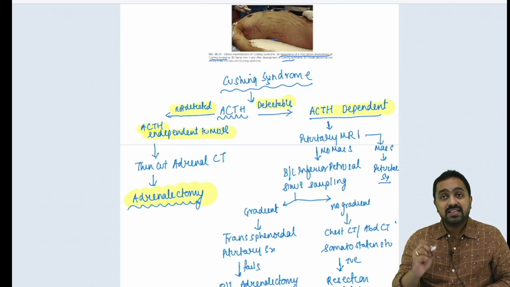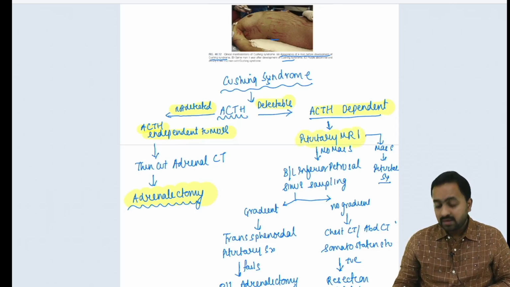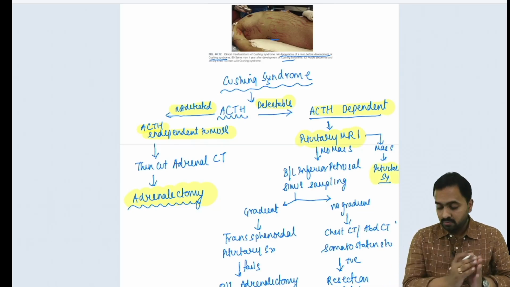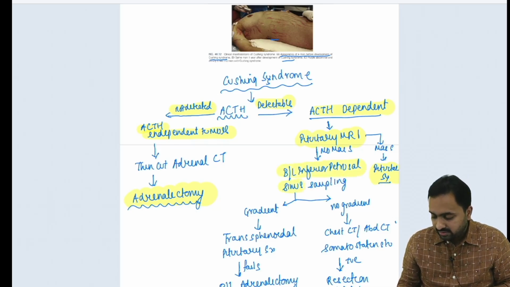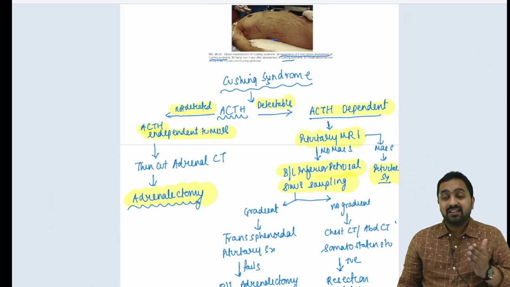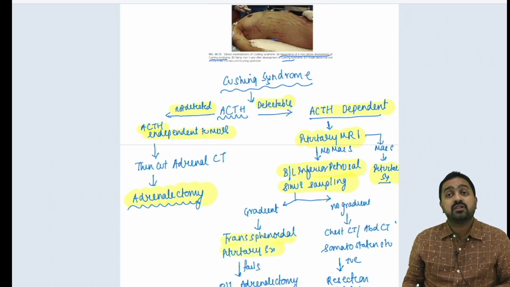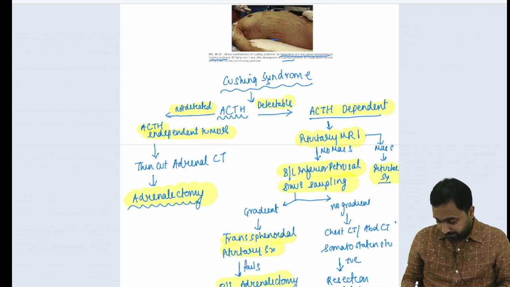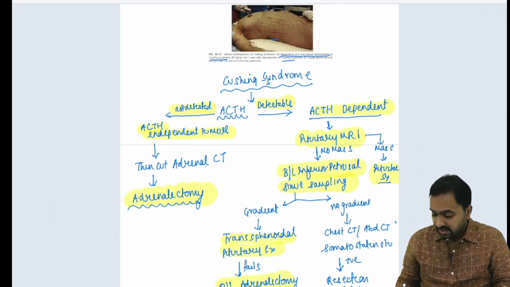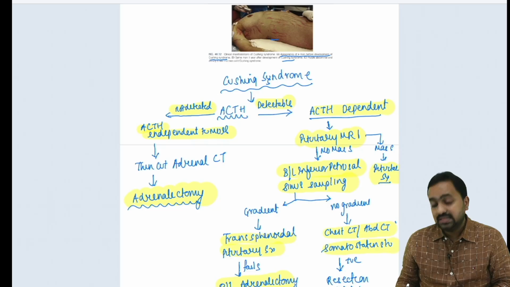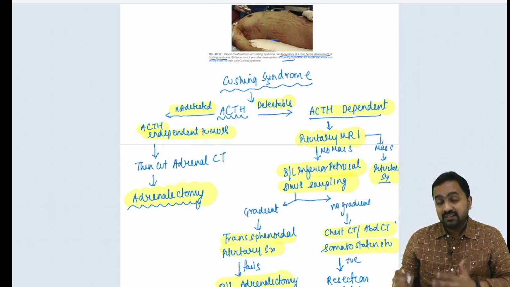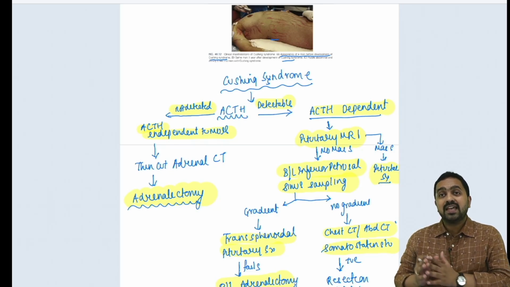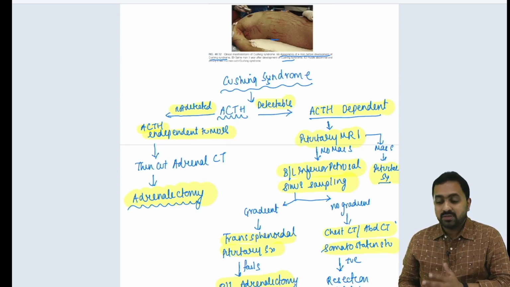In case of ACTH dependent, we do a pituitary MRI. If it shows a mass, it would be a pituitary surgery. If there is no mass, then we go for bilateral inferior petrosal sinus sampling. If the gradient is established, we go for a transsphenoidal pituitary surgery. If that fails, then we go for a bilateral adrenalectomy. Whereas if there is no gradient, then we go for a chest CT and abdominal CT and a somatostatin study, and if positive, then we go for tumor resection because it would be the ectopic ACTH producing tumor.